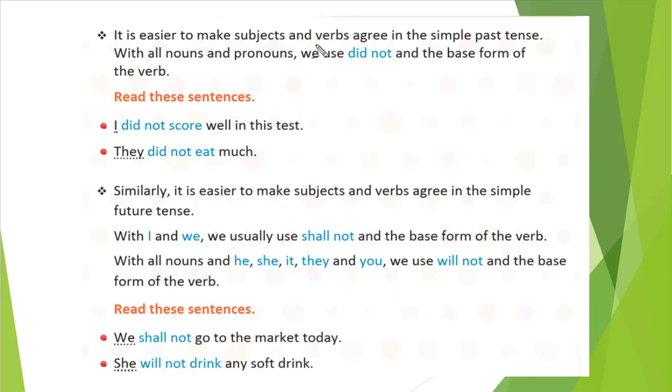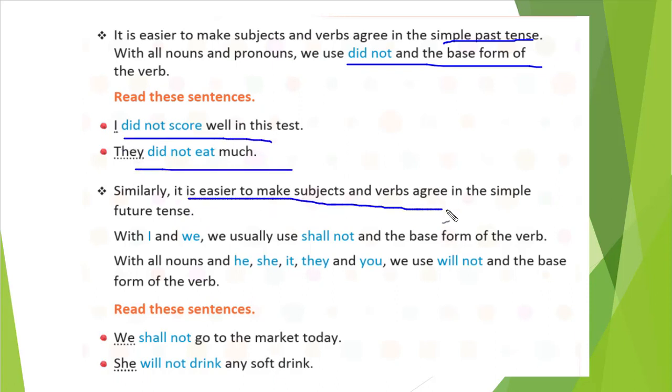It is easier to make subject and verb agree in the simple past tense. Why? Whether he, she, it, whatever is given, we will use did not plus the base form only. I did not score well. They did not eat much. Similarly, it is easy to make subject and verb agreement in simple future tense. When I or we is there, we will use shall not. And apart from I and we, whatever subject is given, we will use will not and the base form.